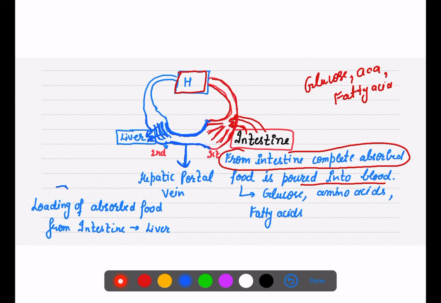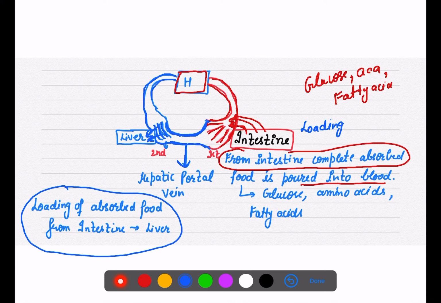So loading of absorbed food into the liver, right? And then again deoxygenation, okay, it goes back to the heart. So what is happening here? यहाँ से होती है loading and यहाँ पे होता है unload in the liver. Normal में तो ये नहीं हो रहा था.